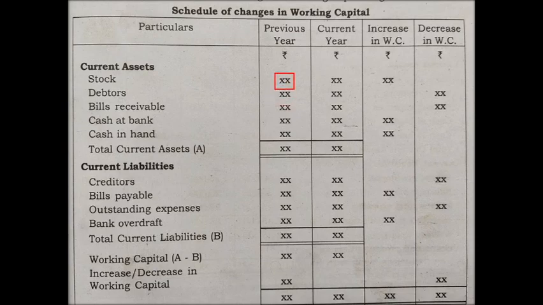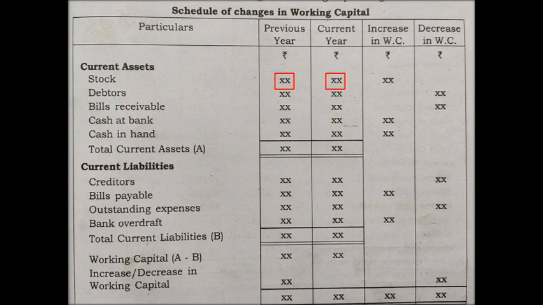Whenever you are given a question where you have to prepare a fund flow statement, and you are dealing with stock, you write the amount of stock at the first balance sheet date in the first column, and the amount of stock at the second balance sheet date in the second column. The next item is to check whether there is a change in stock, that is, whether there is an increase or decrease in the value of the stock when compared between the previous and current year.